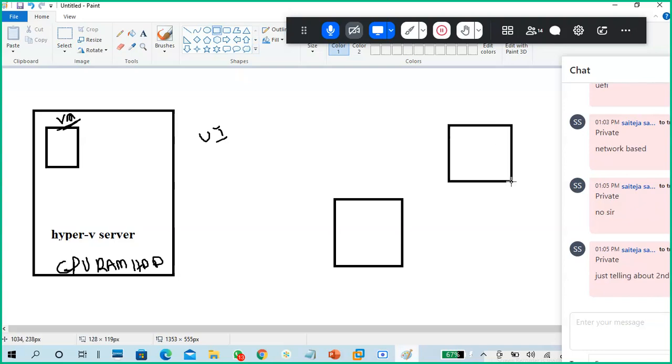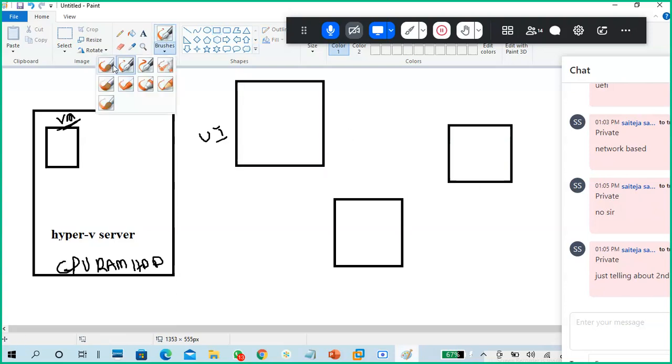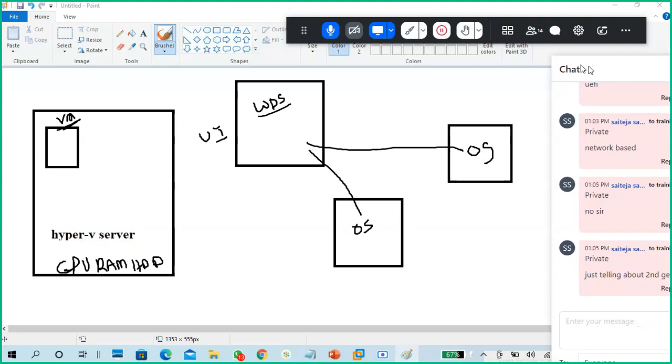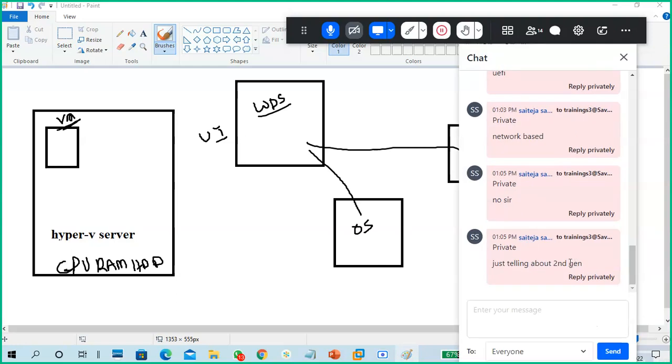Network based installation means through network we can install an operating system. So this is, for example, my WDS server. Using WDS server I can install operating system to my machines through network. That is network based.